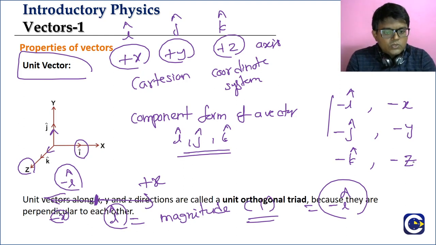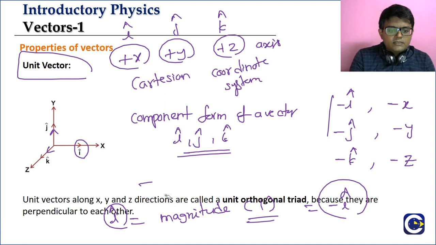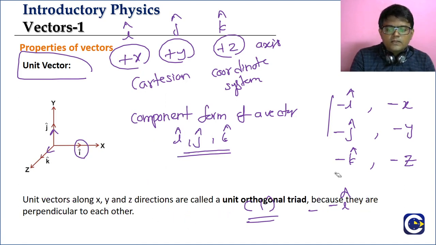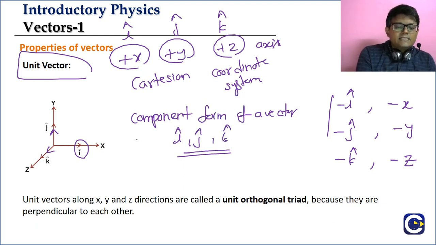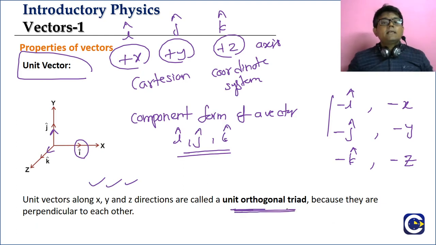I am erasing this so that we can discuss it. The unit vectors along the x, y, z direction, what do we call them? We call it the unit orthogonal triad. Why does this name come? Because they are perpendicular to each other.